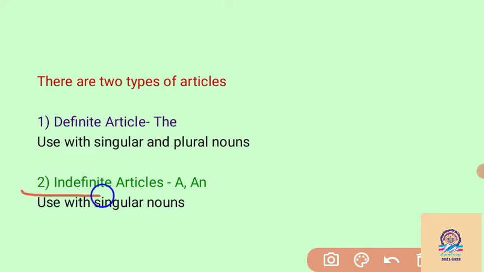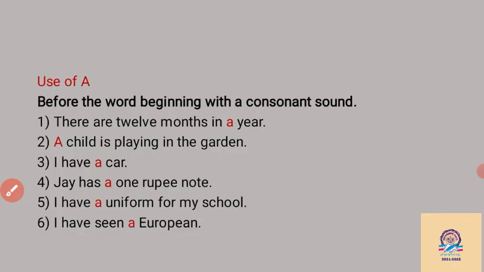Then the indefinite articles. We have two indefinite articles, a and an. Remember one thing: we use a and an with a singular noun only. If the noun is plural, then we cannot use a or an. Now we see the uses of the article a.